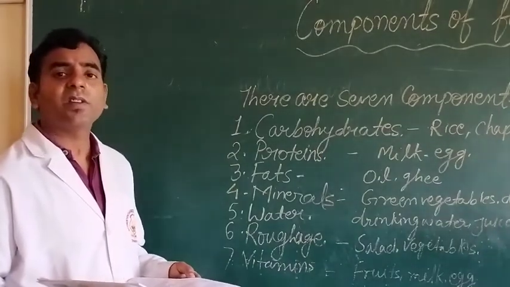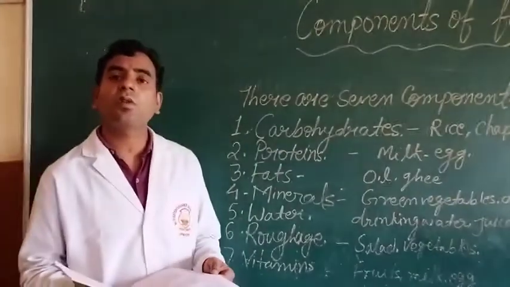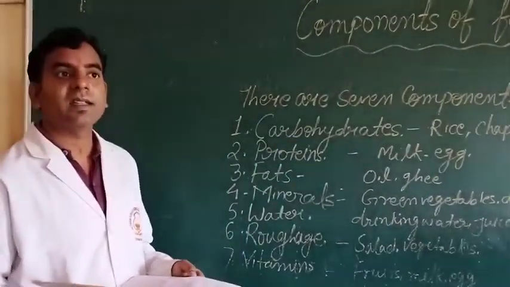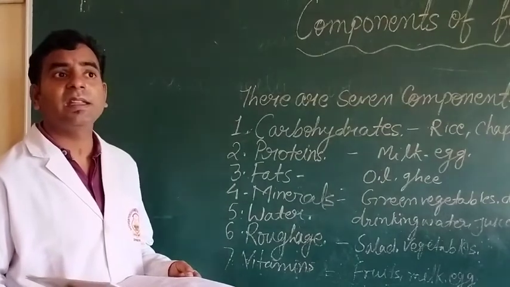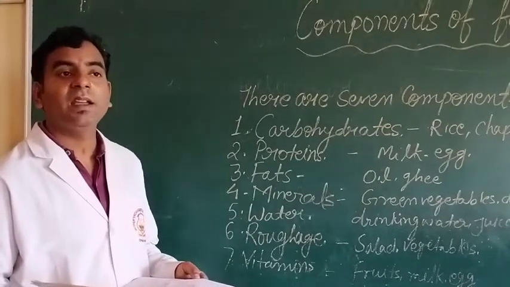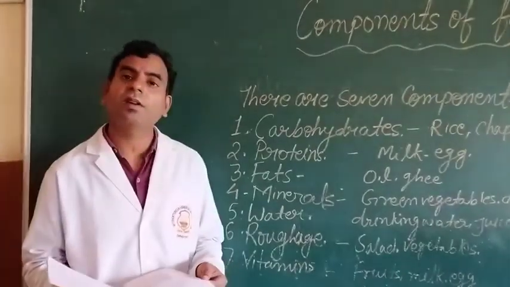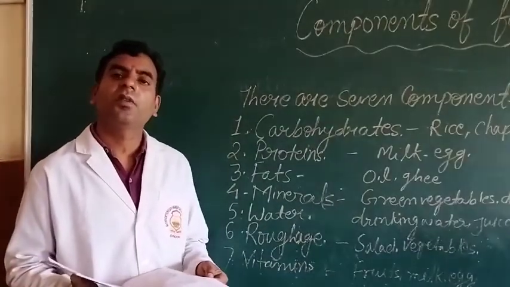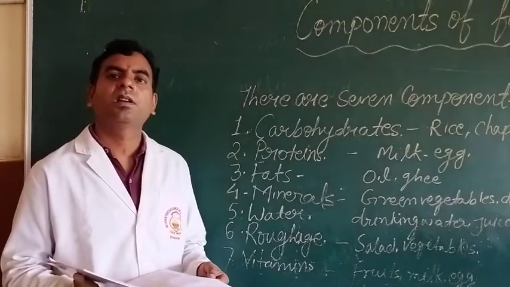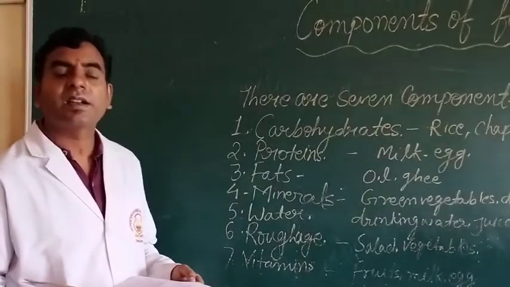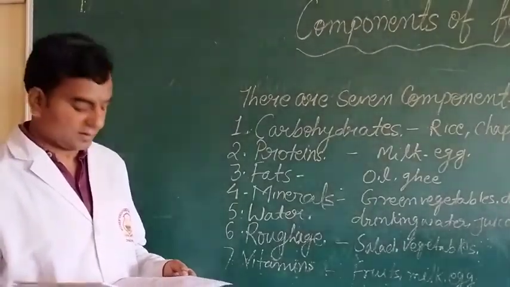What is the work of roughage? Roughage does not take part in the digestive process, but it works as a catalyst. Sources of roughage: fruits, dry fruits and salads.